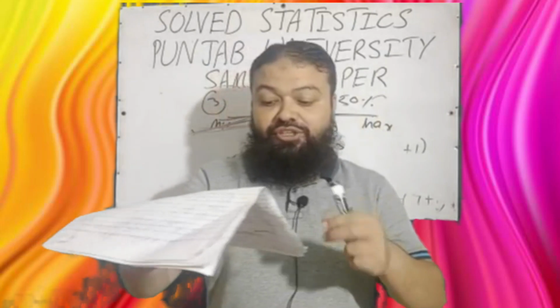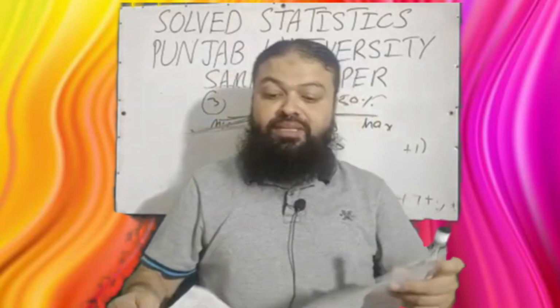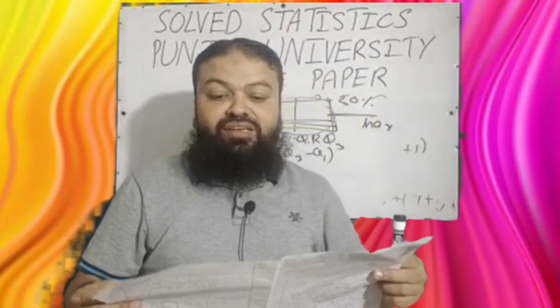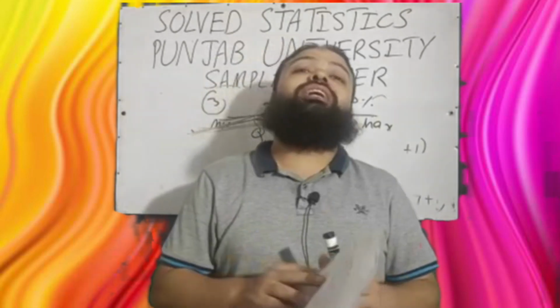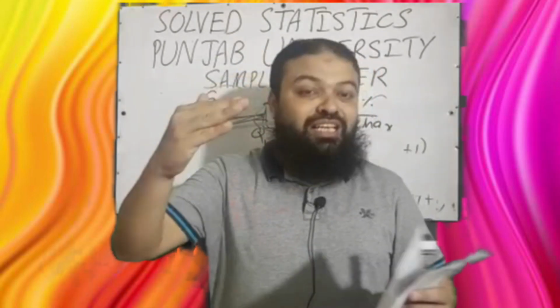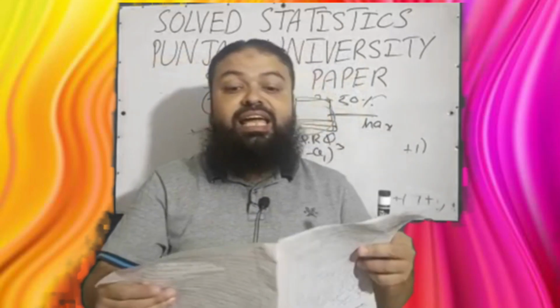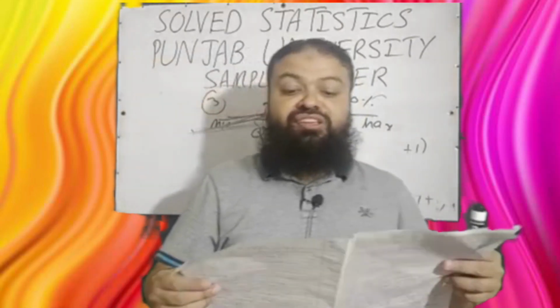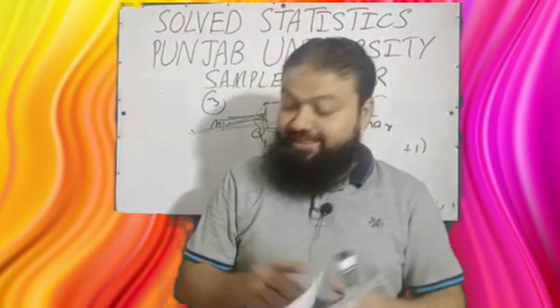Question number 5. Pie charts generally show A, percentage of the data, B, proportion of the data, C, both A and B. Both A and B is the correct option. Pie chart shows percentage of the data and proportion of the data. Question number 6. Which of the following statement is true?